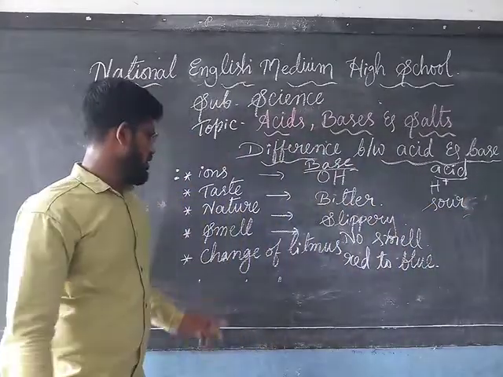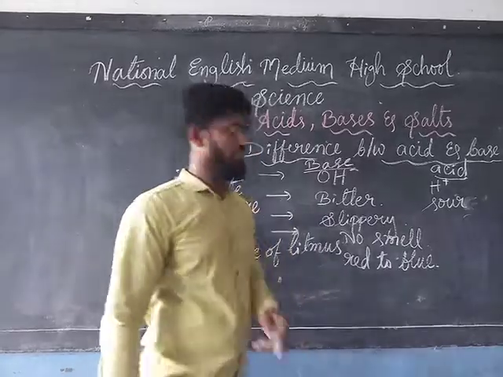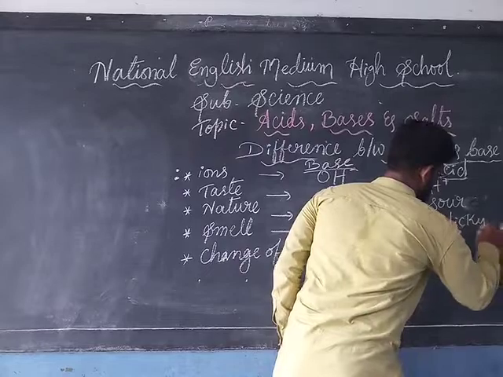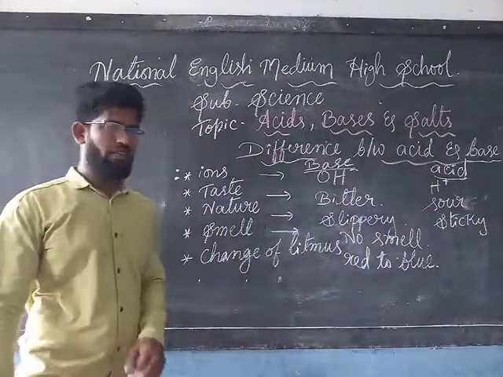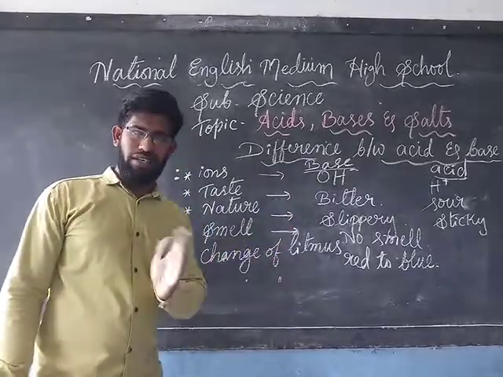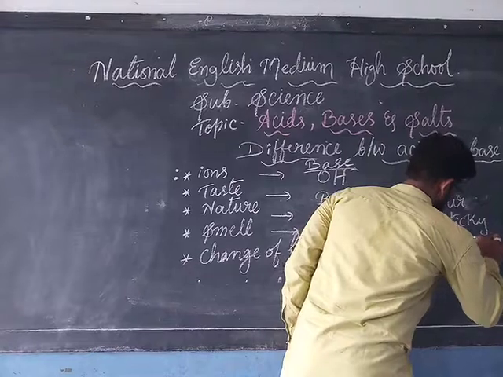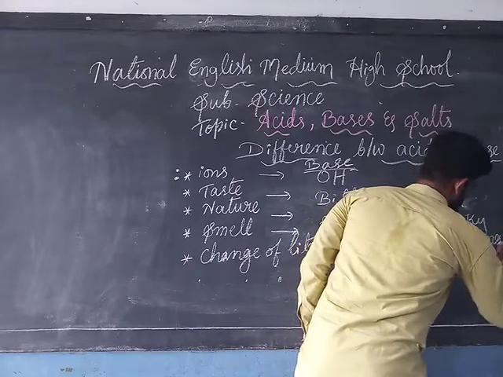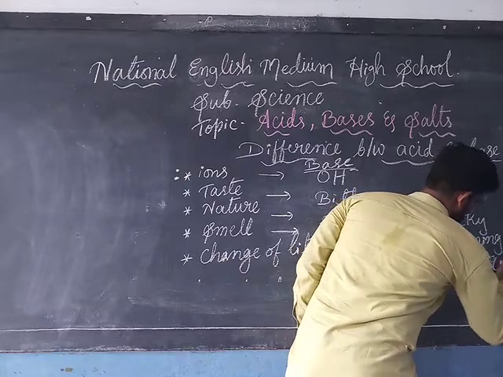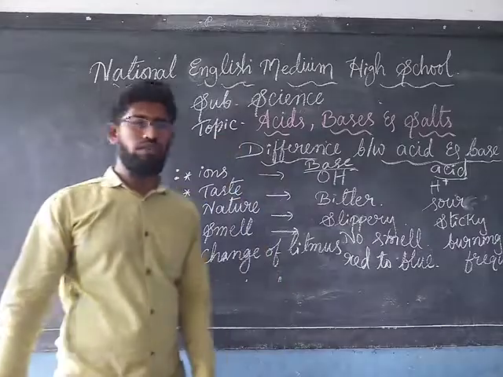Sour in taste. Then what about the nature? As the bases are slippery in nature, I told you the acids are sticky in nature. While for smell, the bases don't have any smell, but the acids have a burning smell in the nose frequently.